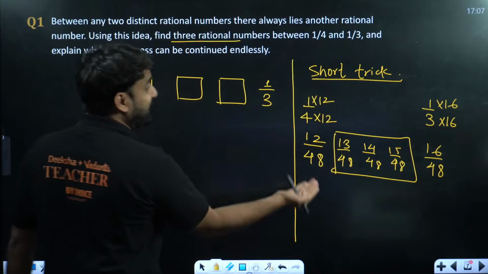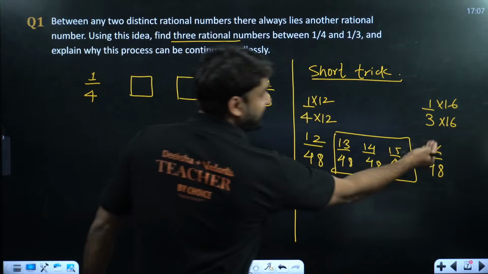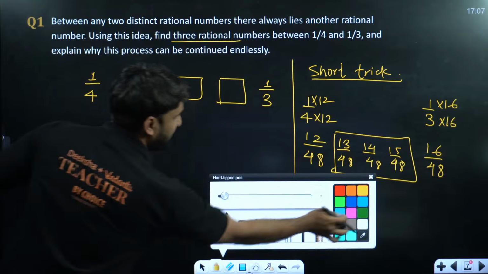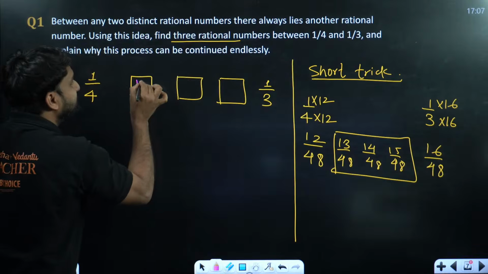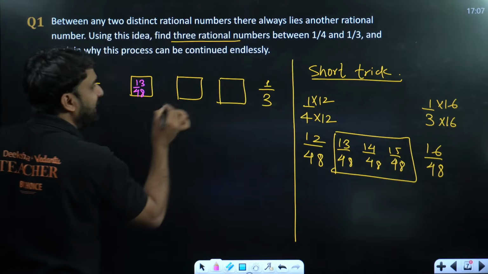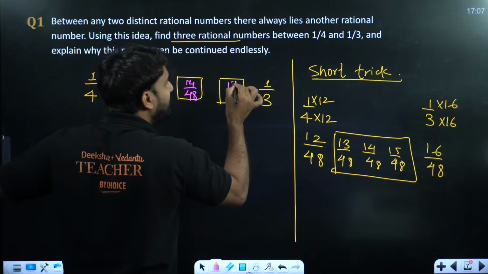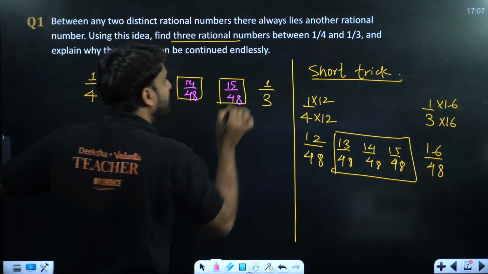And 12 by 48 is indirectly 1 by 4. 16 by 48 is indirectly 1 by 3. So we have the answer here. The final answer will be: this is 13 by 48, this is 14 by 48, and this will be what, my dear champion? 15 by 48. This is the answer.